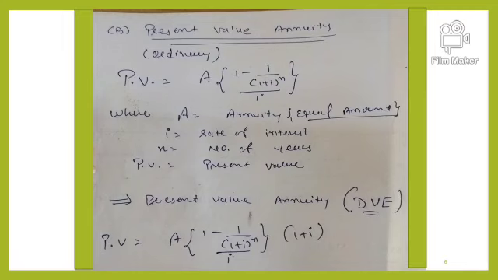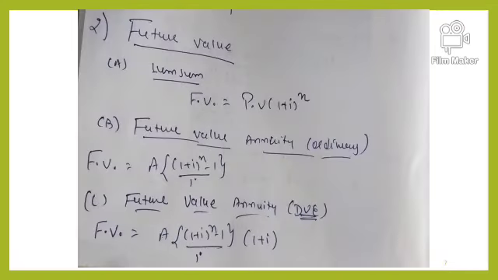That is the value annuity formula. Now comes the future value. Again, first we discuss the lump sum. Our job is to find out what will be the value of the money which you have today after 5 years, after 6 years, or in any future year, that is after 5, 6, 10 or any year. But the amount we are investing is a lump sum, not invested every year. So the future value formula equals present value times (1 plus I) power n.